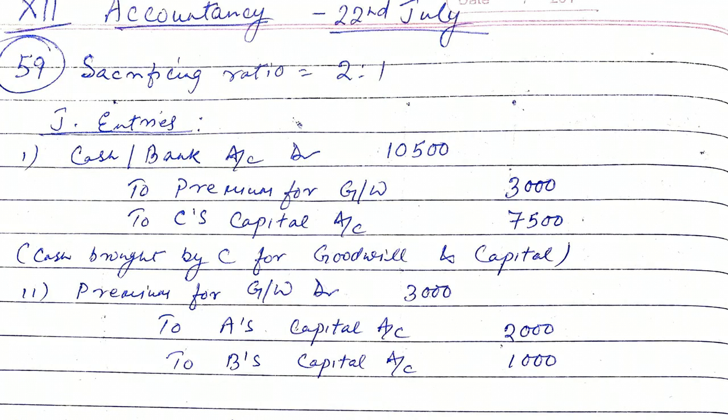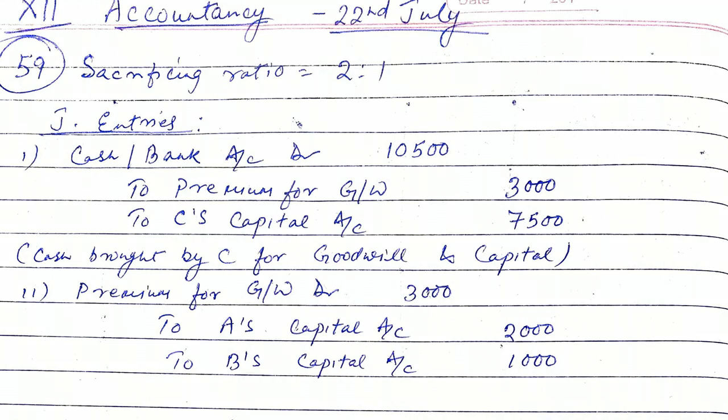Cash in hand is given 600. They admit C into partnership on 1st April 2020 on the following terms. C was doing 7,500 as his capital and 3,000 as goodwill for 1/4 share in the firm. So his share in profit is 1/4, and accordingly he will bring premium for goodwill. So values of stock and plant and machinery to be reduced.